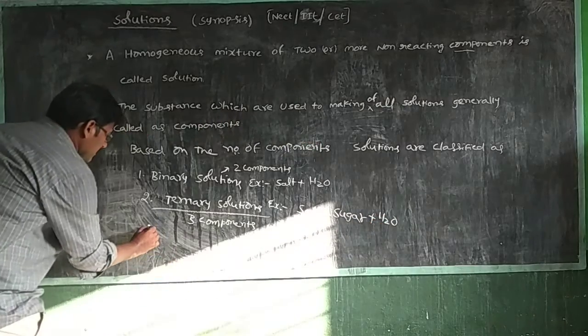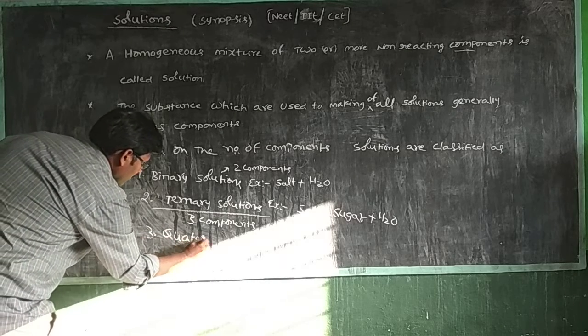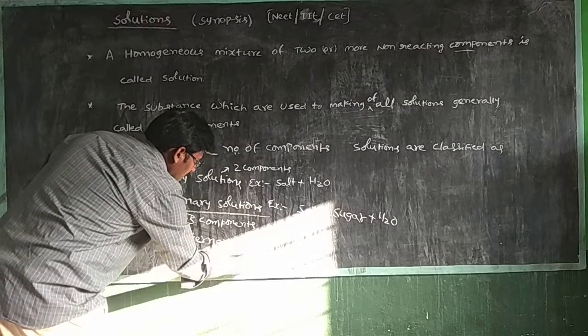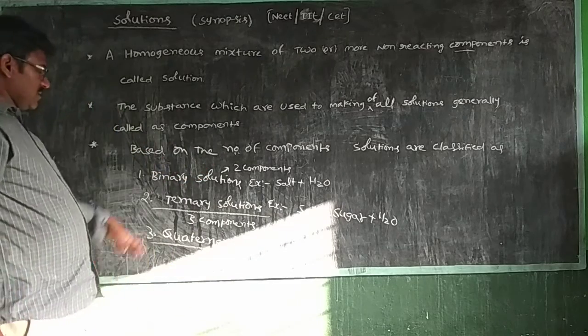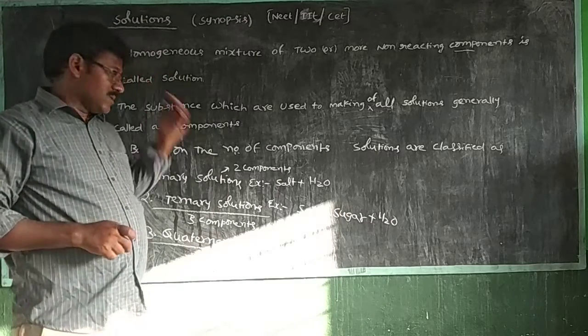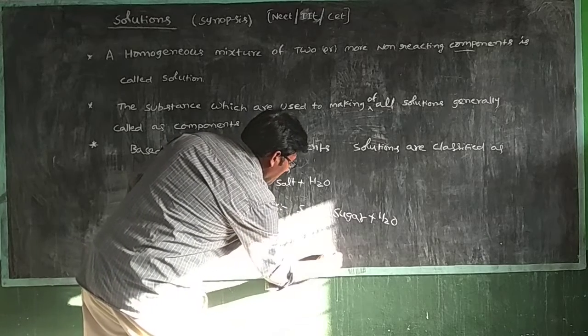And another type is quaternary solutions. Quaternary solution means four components.